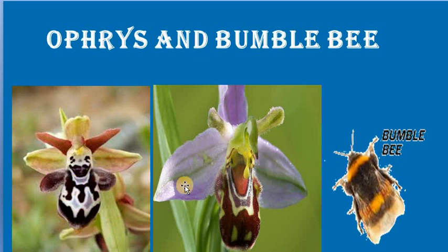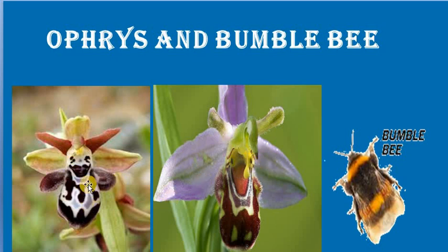This is about Ophrys bombyliflora, the Ophrys variety which is pollinated by a bumblebee. The female bumblebee looks like this. As the male bumblebee is sexually deceived by this female bumblebee's structure, a modified petal, the male bee will do pseudocopulation. Because of this pseudocopulation, you can see that the stigma is here and the pollen is also there.